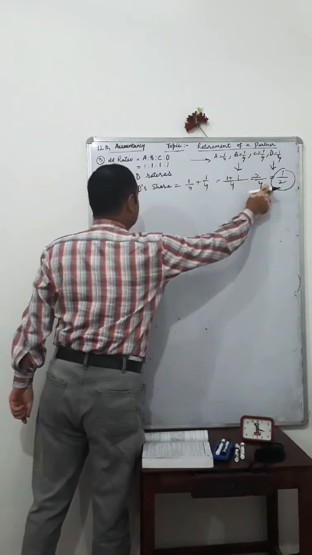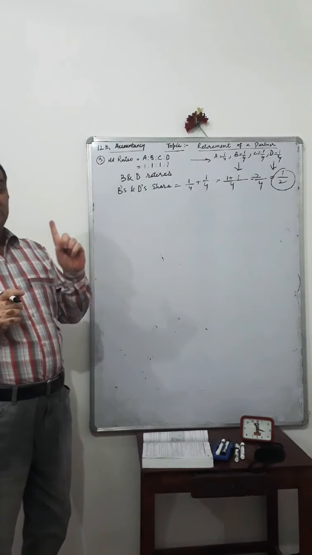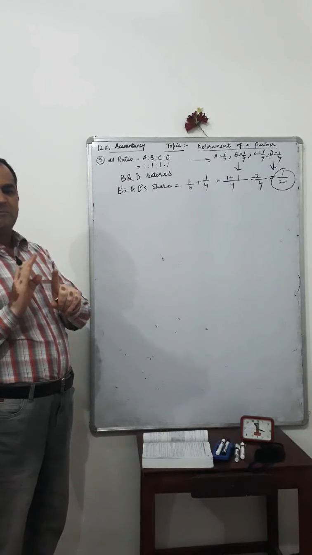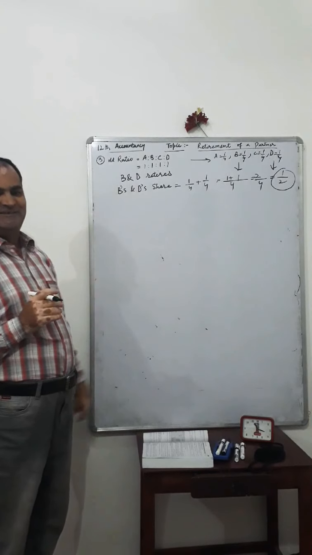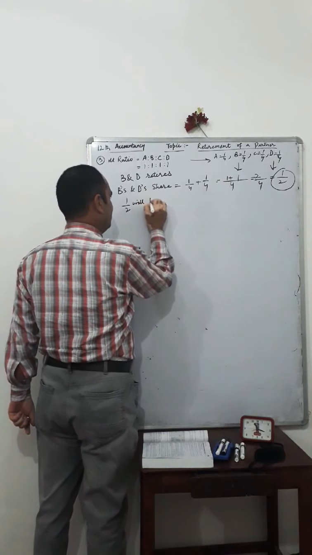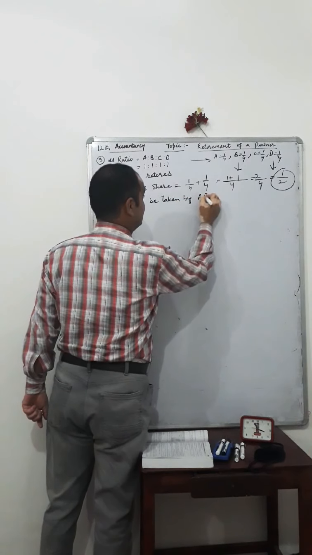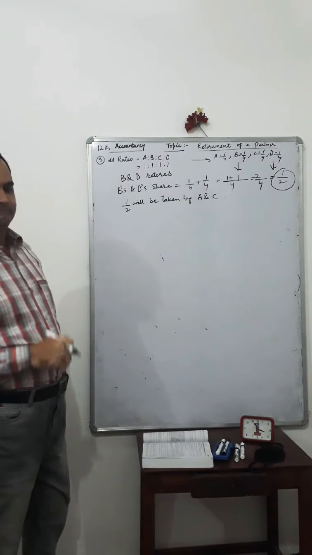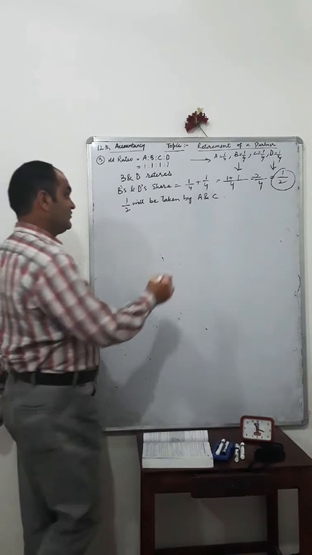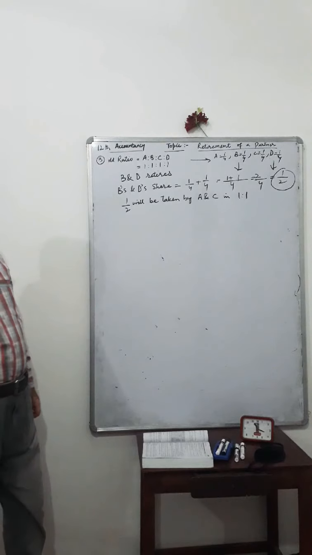This 1/2, B's and D's share, will be taken by A and C, who are the existing partners after the retirement of B and D. They will take it in the ratio 1:1 as per the question.